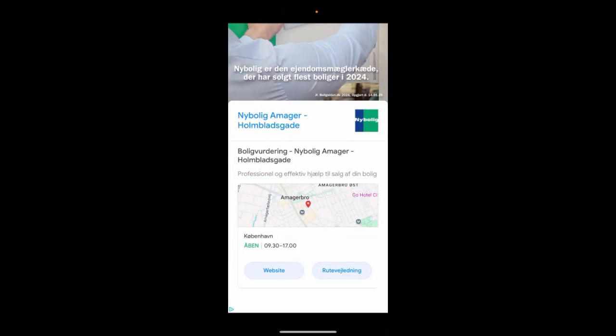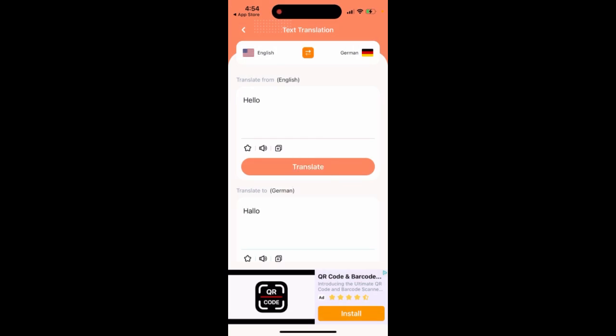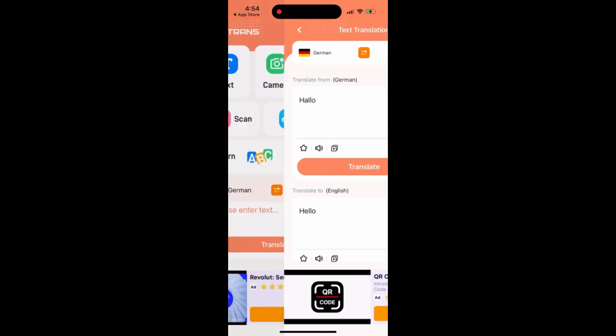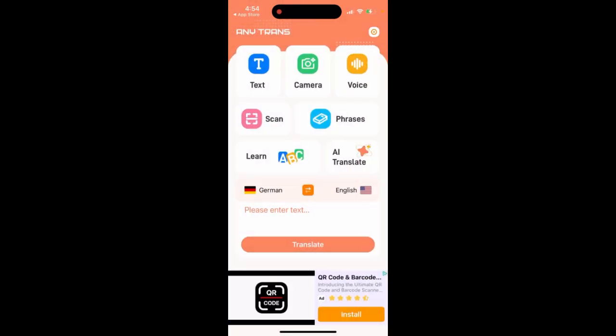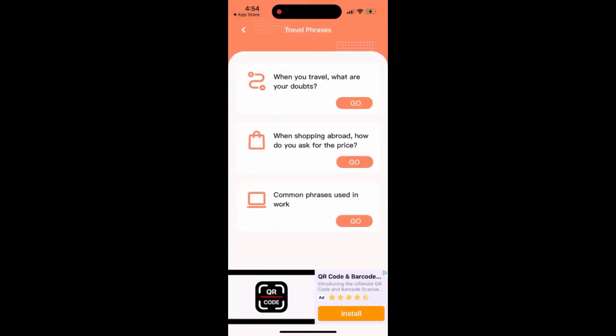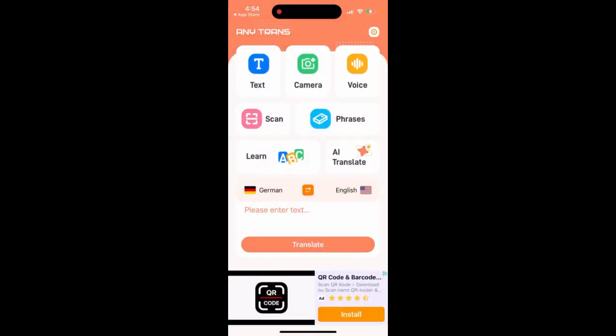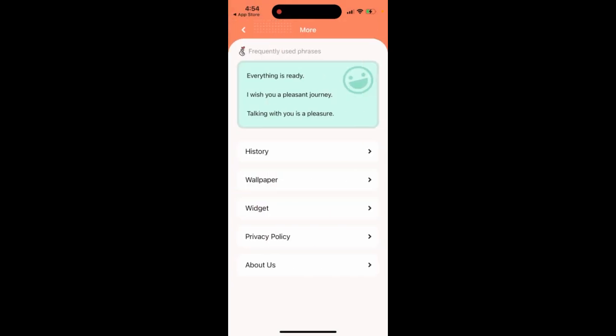And then there are a lot of ads. So I don't know. And then you can translate German to, so something like that. Maybe it's good for Hindi, and then you can use camera, voice, phrases. You can just learn all of that. But then there are a lot of ads in here.